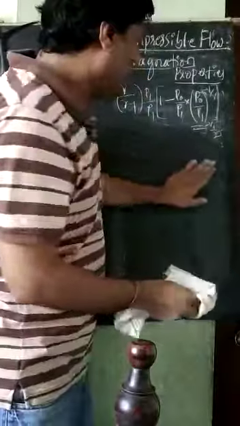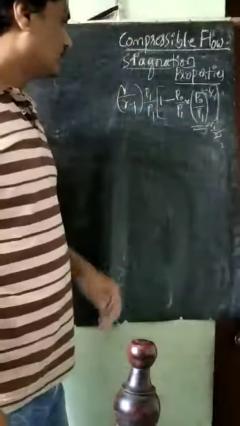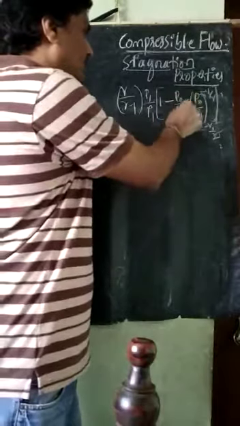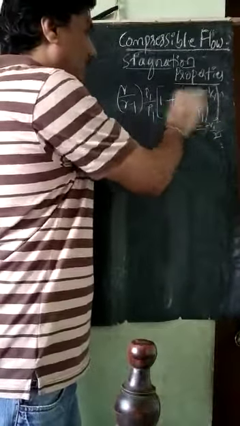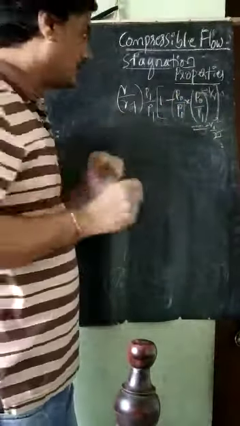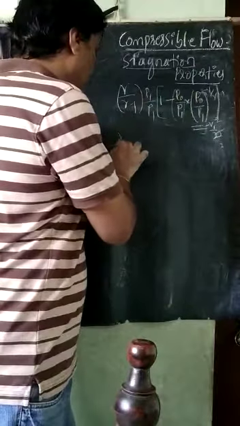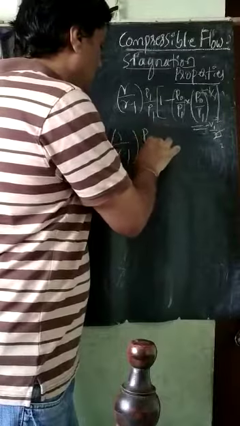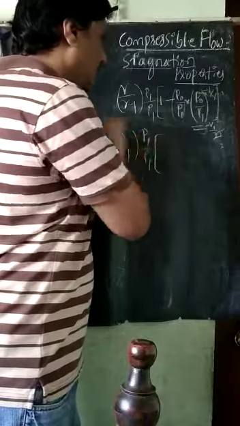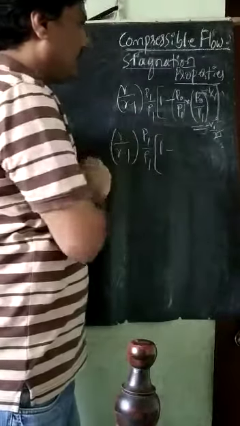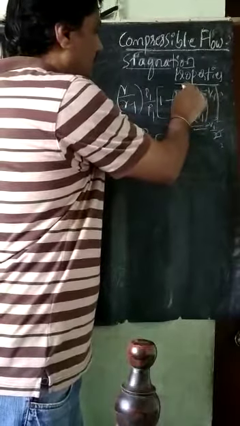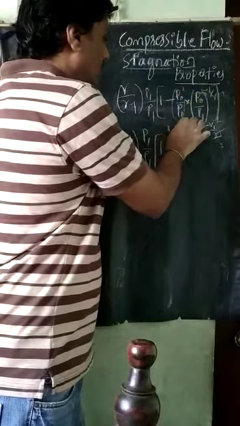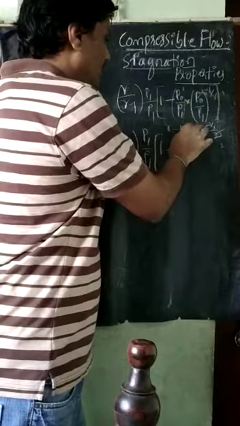So after getting this relation, I will simplify it once again. P naught by P1 one term is there, P naught by P1 another term is there. I will make it only one term. So it is gamma divided by gamma minus 1 into P1 divided by rho 1 in the bracket, 1 minus P naught divided by P1, where the exponents are 1 minus 1 by gamma. What is 1 minus 1 divided by gamma?